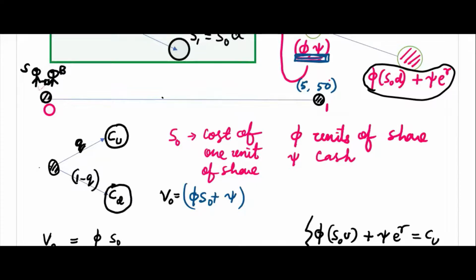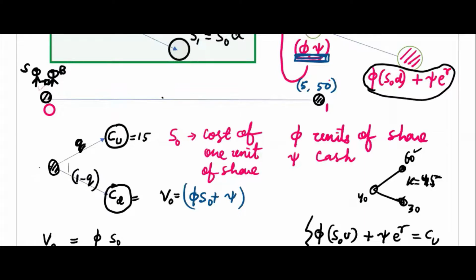If you remember the last time, maybe this was 40, 60 and 30, and this was 45, the strike price. If you exercise it and it goes up, the payoff was 15, that is Cu here, not 60. 60 is the share price. K is 45, the strike price. The final amount you will get is 15.